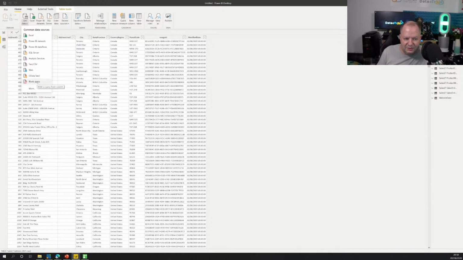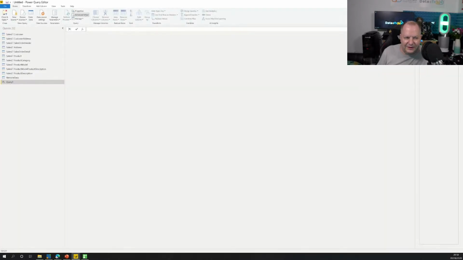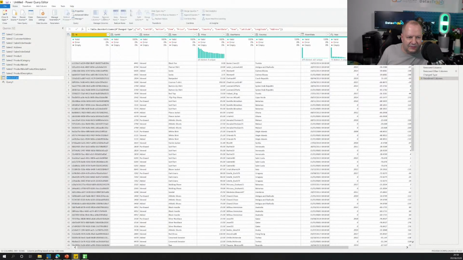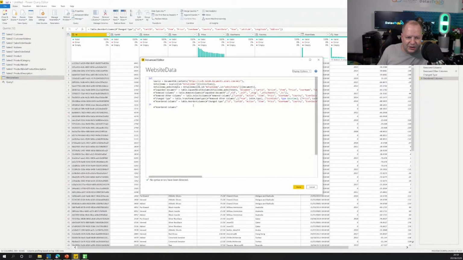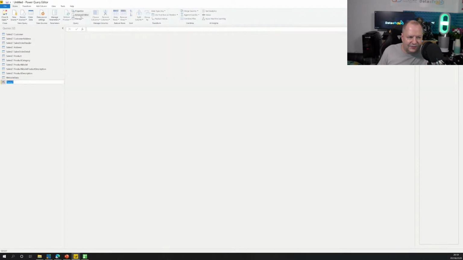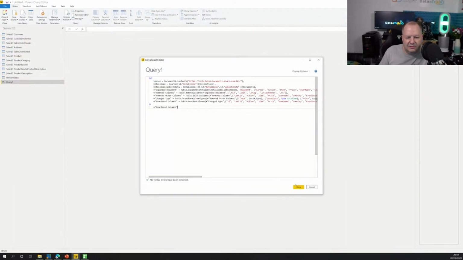One of the cool things is blank query. So I'm going to go blank query. I remember copying it, but let's see if I did or not. Actually, let's cancel on that. Let's go to the other query, the website data, discard. Going to grab that data, go to advanced editor, grab all of this and get rid of it. Then going to my blank query, if I go to advanced editor, I've just got my let and in. If I replace that,